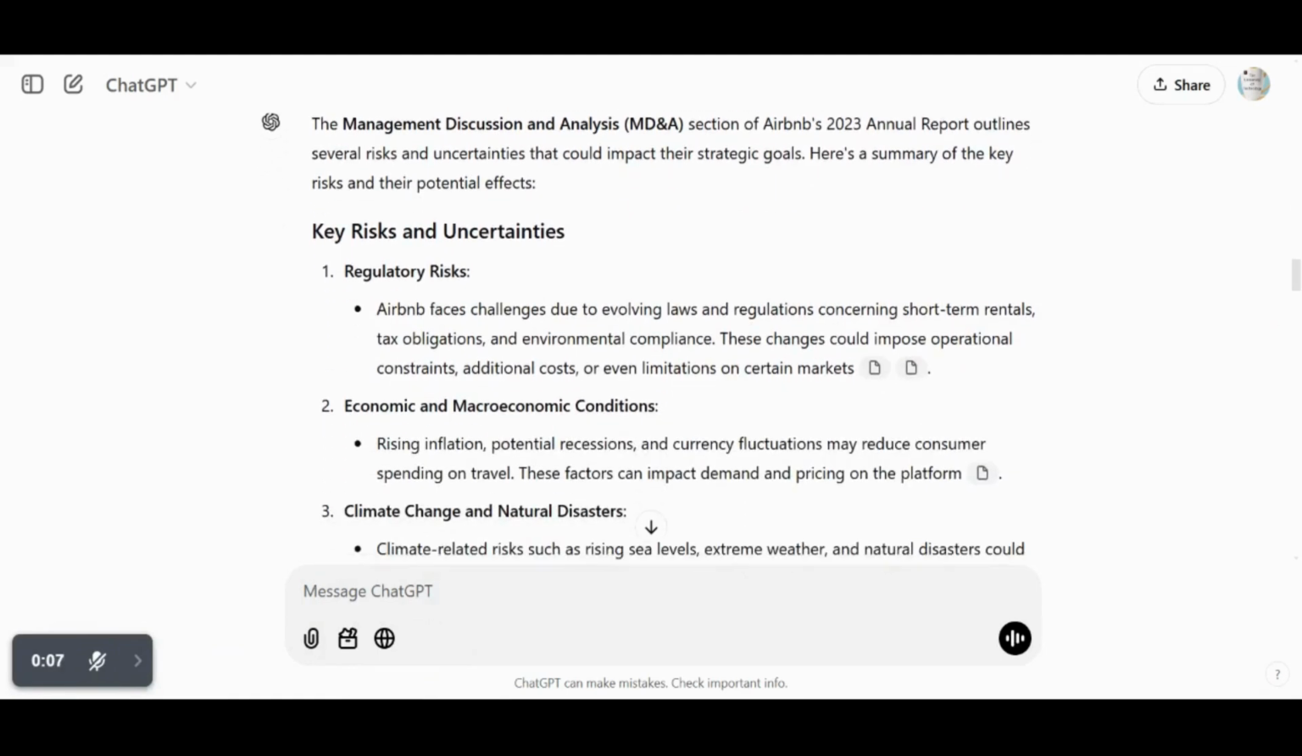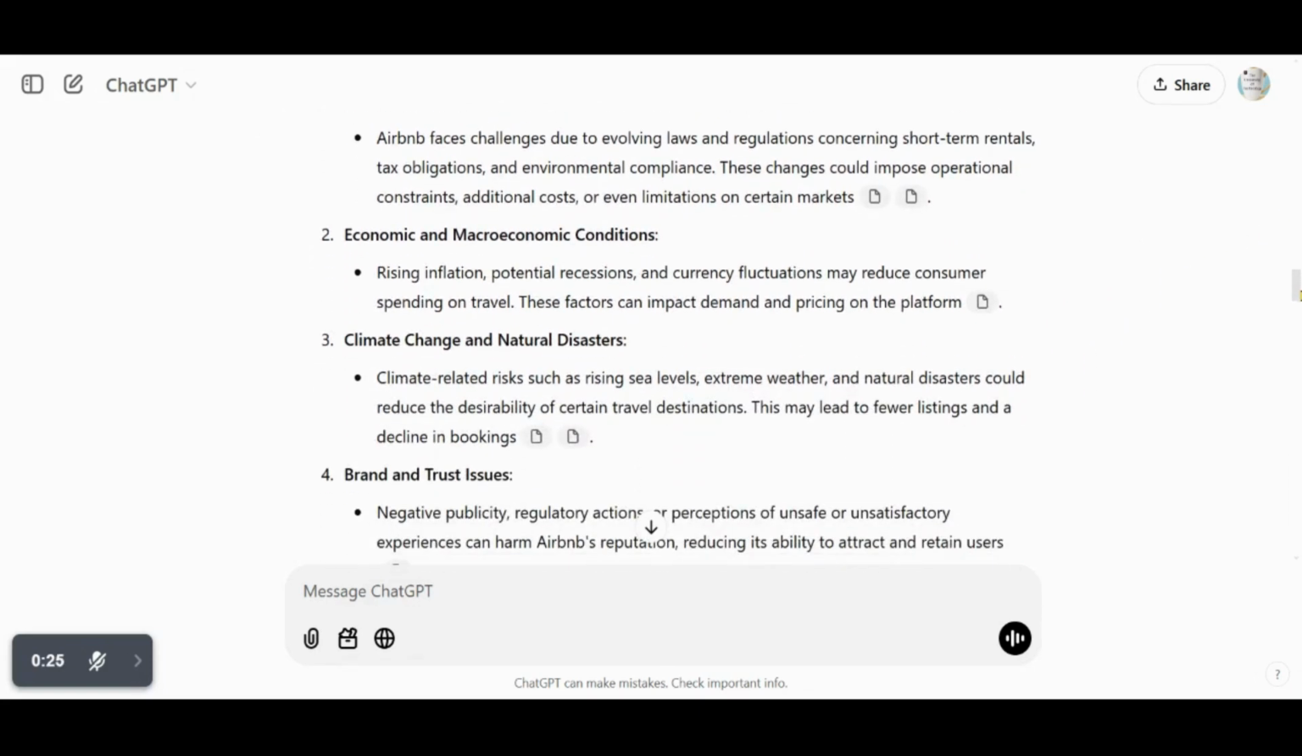Key risks and uncertainties. Regulatory risks. Airbnb faces challenges due to evolving laws and regulations concerning short-term rentals, tax obligations, and environmental compliance. These changes could impose operational constraints, additional costs, or even limitations on certain markets. Economic and macroeconomic conditions. Rising inflation, potential recessions, and currency fluctuations may reduce consumer spending on travel. These factors can impact demand and pricing on the platform.